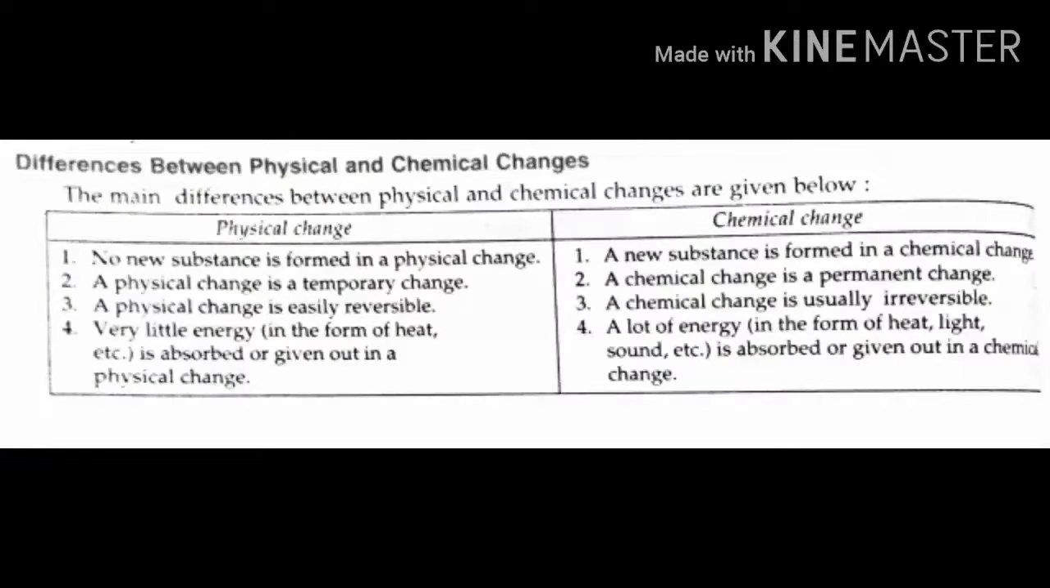Now we'll see the main differences between physical and chemical changes. First, in a physical change, no new substance is formed. In a chemical change, a new substance is formed.